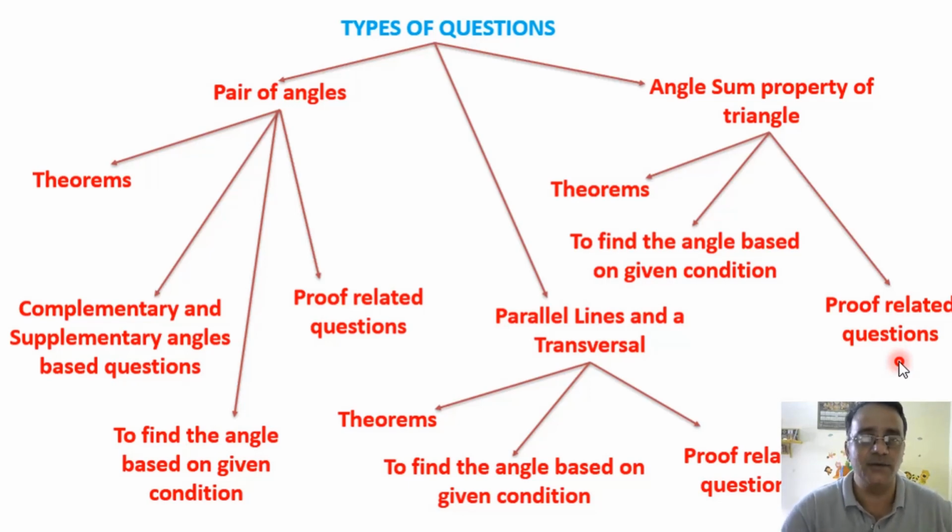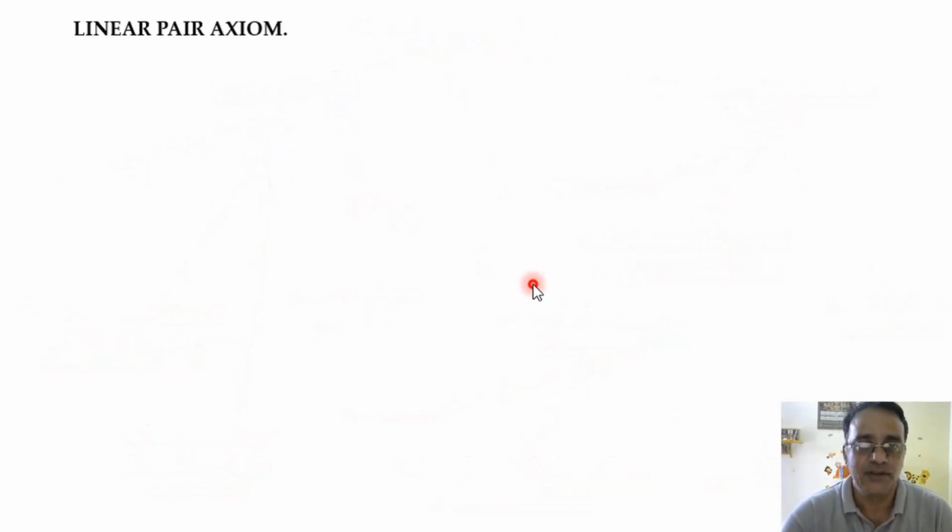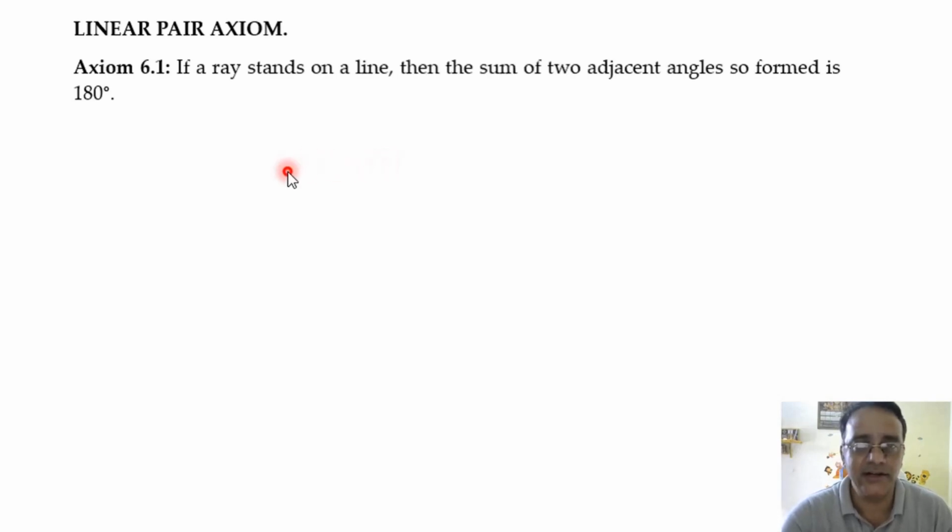So let us start with the first topic, that is pair of angles. So I'm going to revise the important parts. Okay, I'm not going to teach the full chapter. This is the most important part of this chapter, that is linear pair axiom. According to that, if a ray stands on a line, then the sum of the two adjacent angles so formed is 180 degree. Okay, adjacent angles क्या होता है?